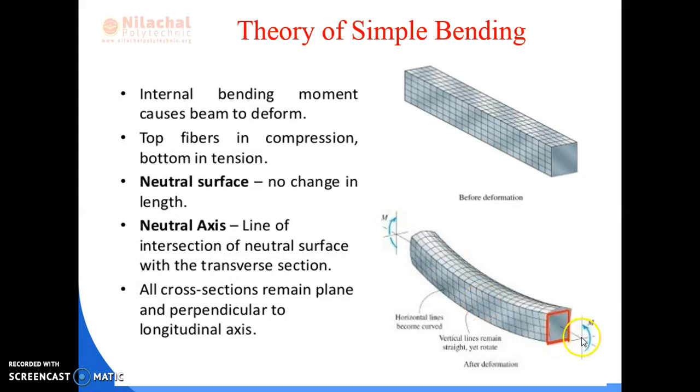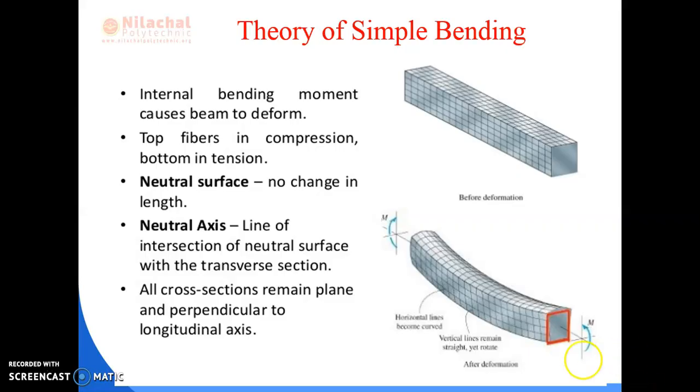But there is a center line where there is no change of length, and that is known as your neutral surface. It is also known as your neutral axis. And this neutral axis is nothing but the line of intersection of the neutral surface with the transverse section. This is the neutral axis. Transverse section means this is your vertical and this is your horizontal. These vertical structures are perpendicular to the neutral axis, and hence it is known as your transverse section.